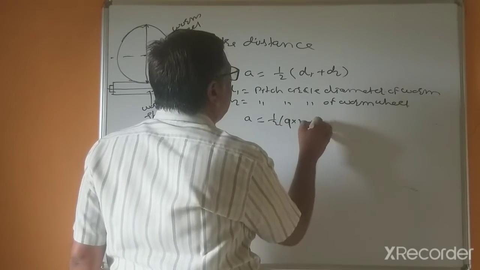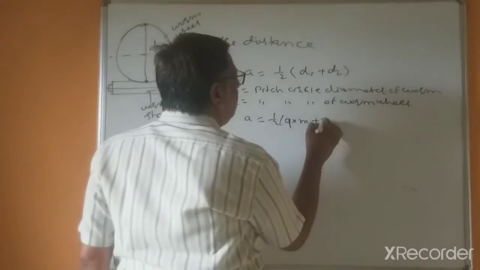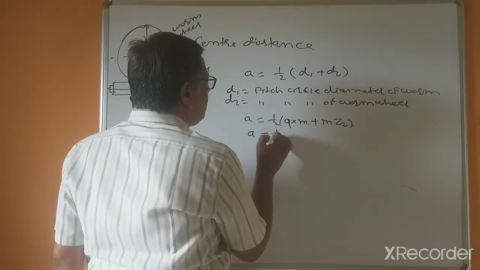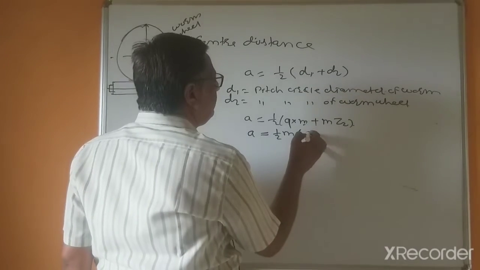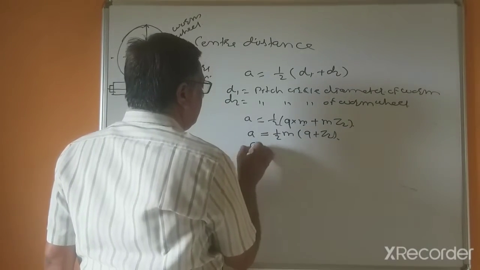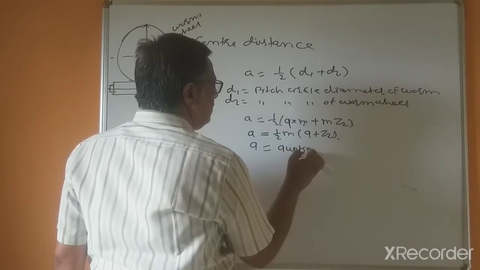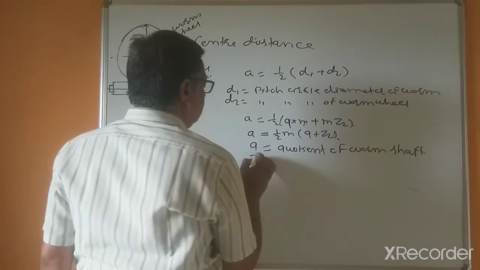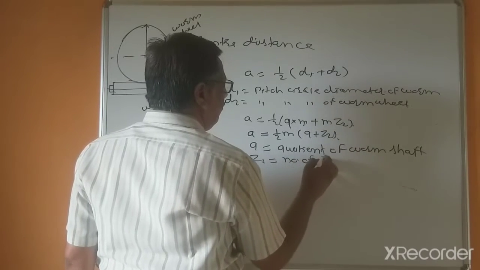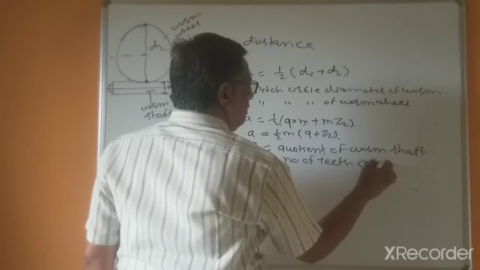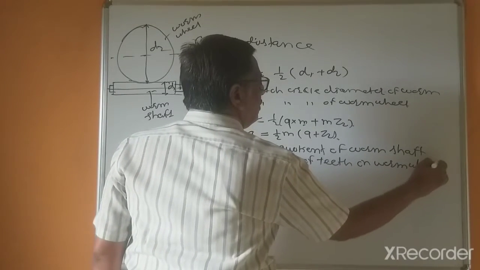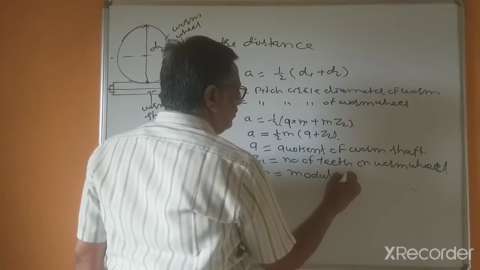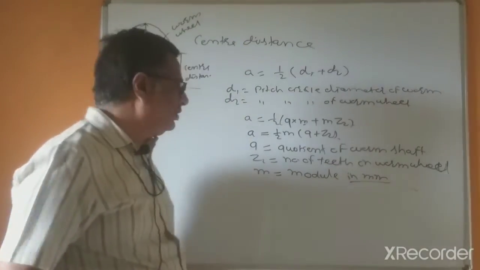This is the quotient of the worm, and this is m multiplied by the number of teeth of the worm wheel. So A equals m(q plus Z2)/2, where m is the module, q is the quotient of the worm shaft and Z2 is the number of teeth on the worm wheel. m is the module in mm. This is clear?